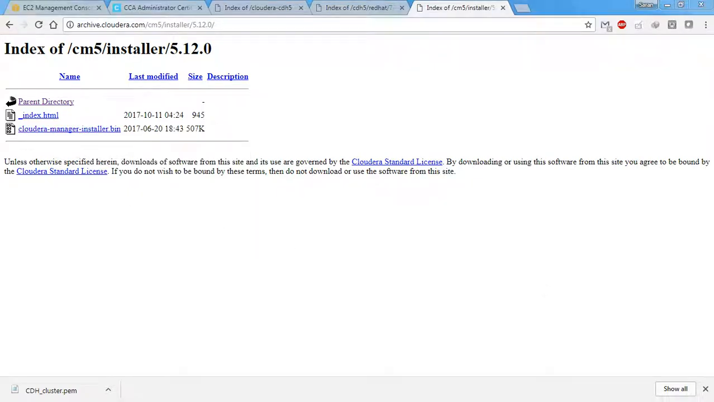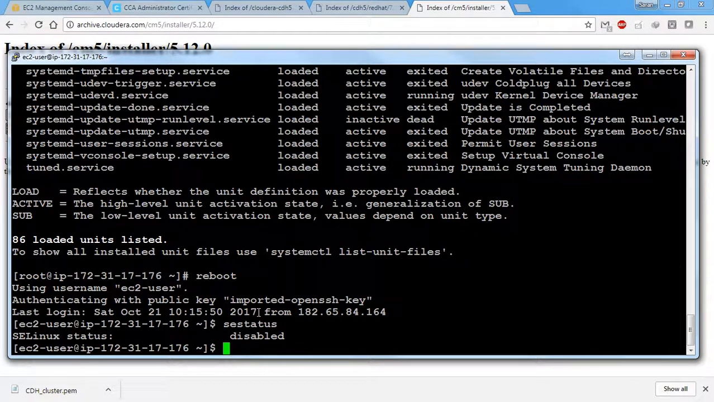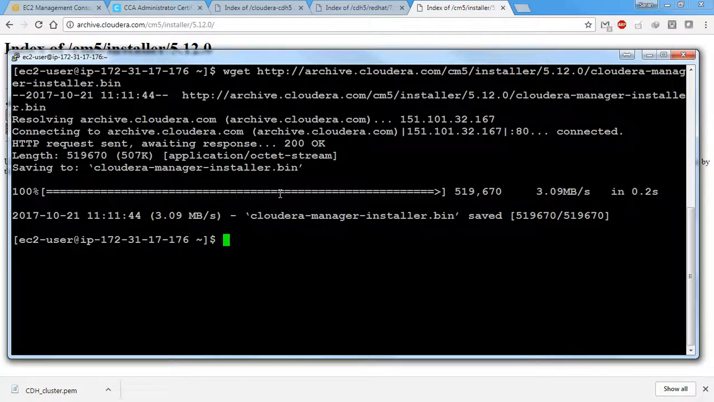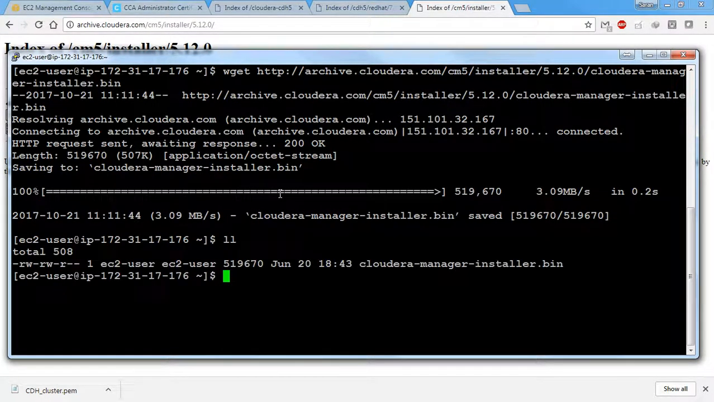and then go to your machine, clear, then wget, paste this URL, and it is downloaded now. Just type ll. So there it is, the Cloudera Manager installer bin file, and this is required to install the Cloudera Manager packages.